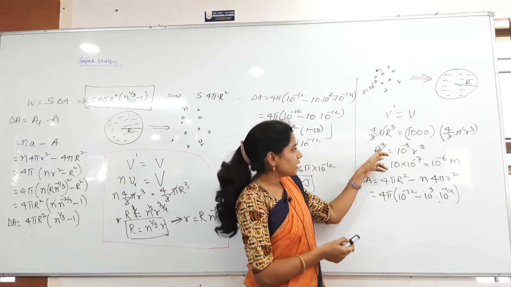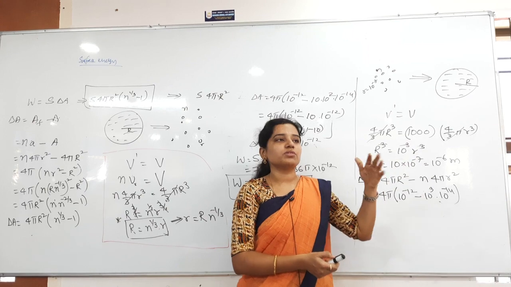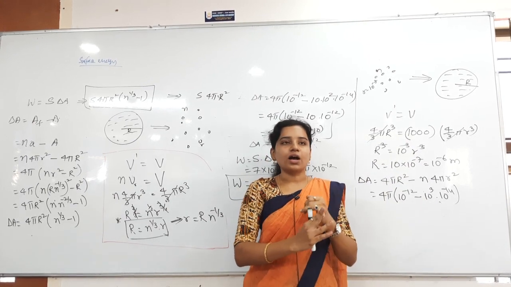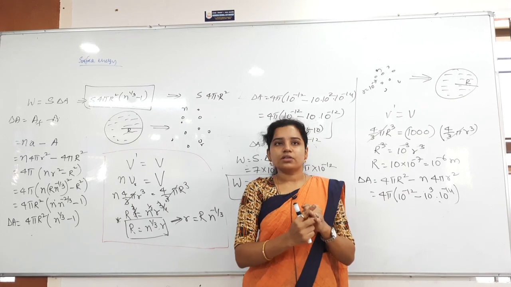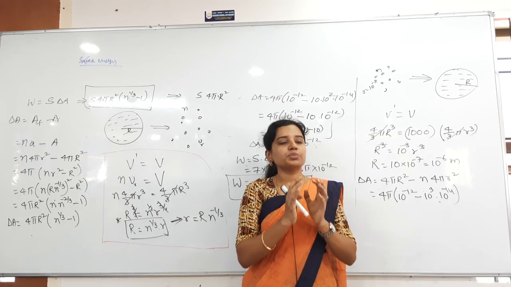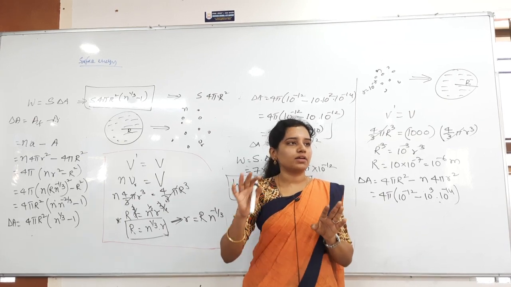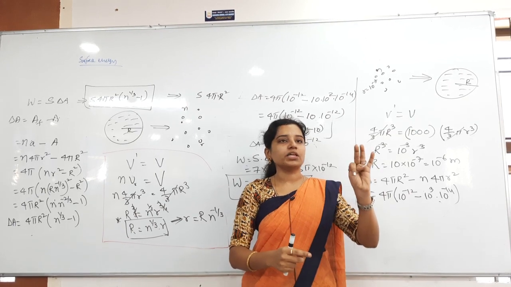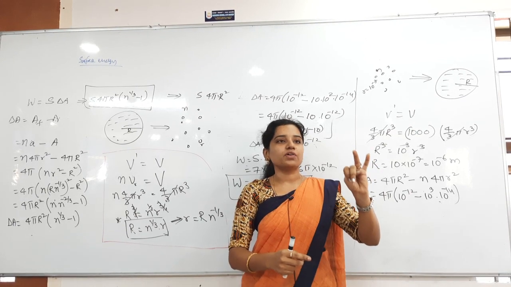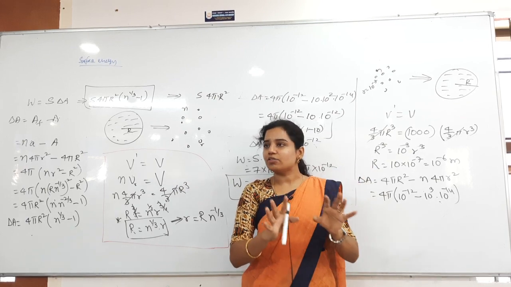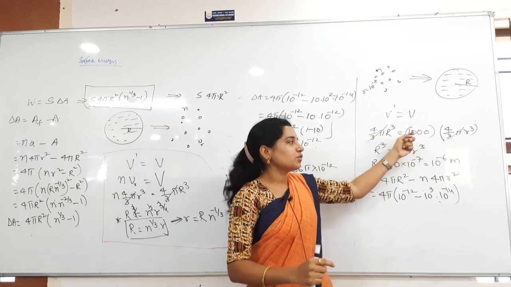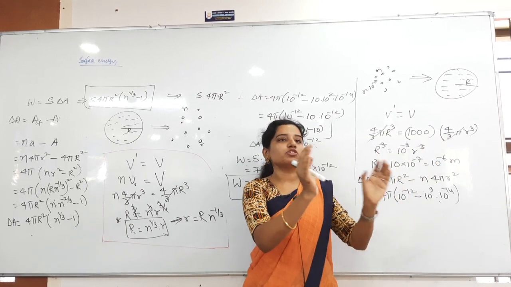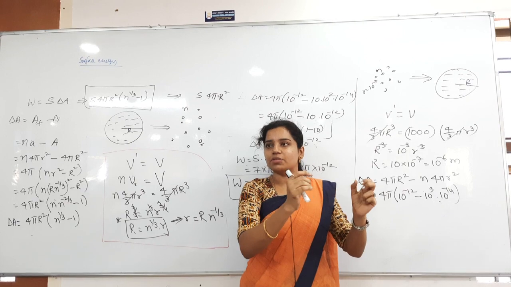Again, whenever you take r is equal to n power 1 by 3, you may not know how to take the 1 by 3. But every time they will give 27 or 64, 8 or 1000, nothing but cubes only. More than that nothing will be given. I am damn sure about this. Either 2 cube 8, 3 cube 27, 4 cube 64, or 5 cube 125. Clear? So here also they have given 10 cube. Any value they give is a cube of something. First of all find out that cube value.